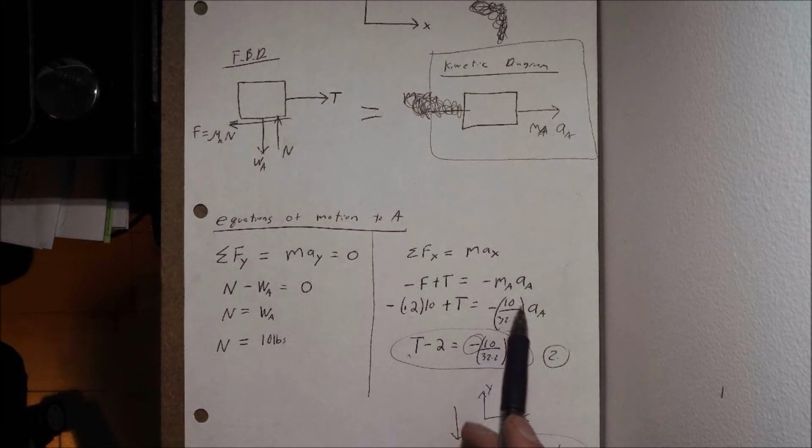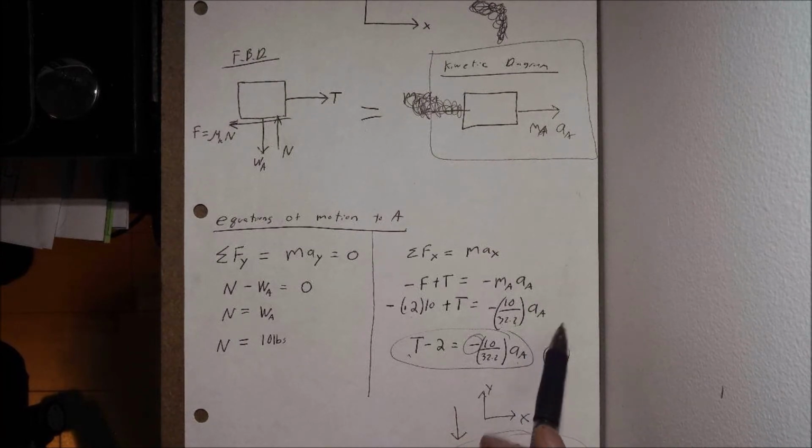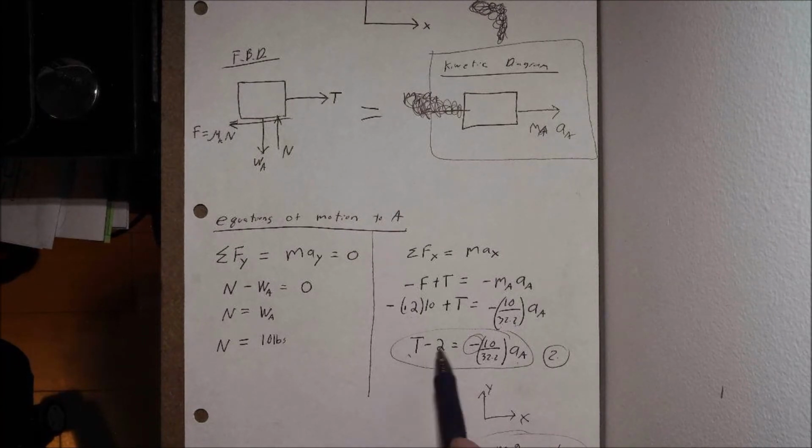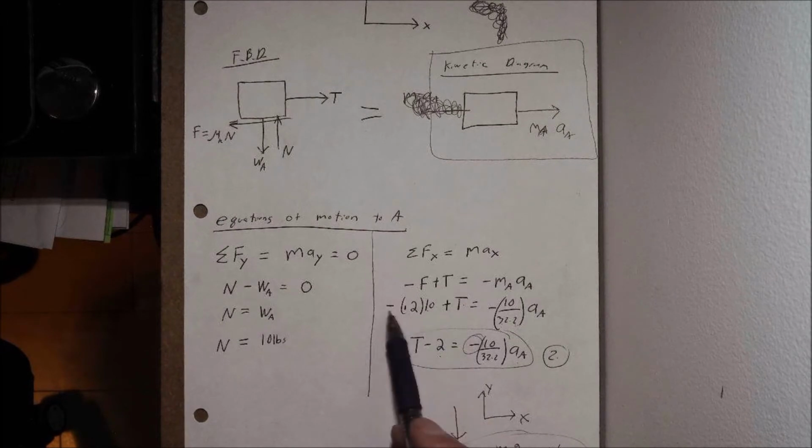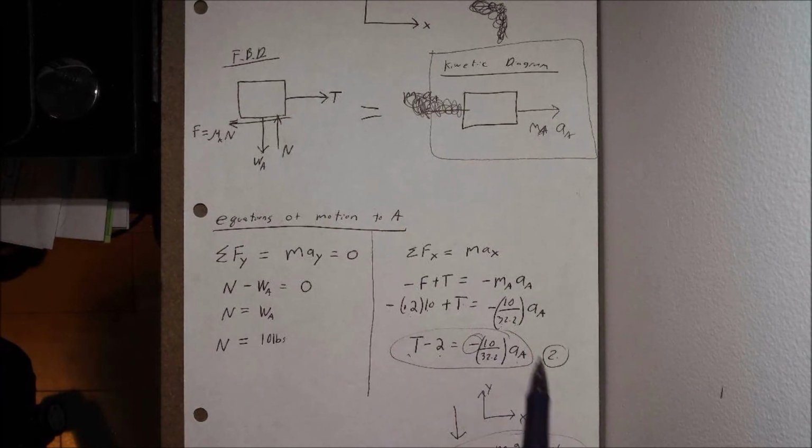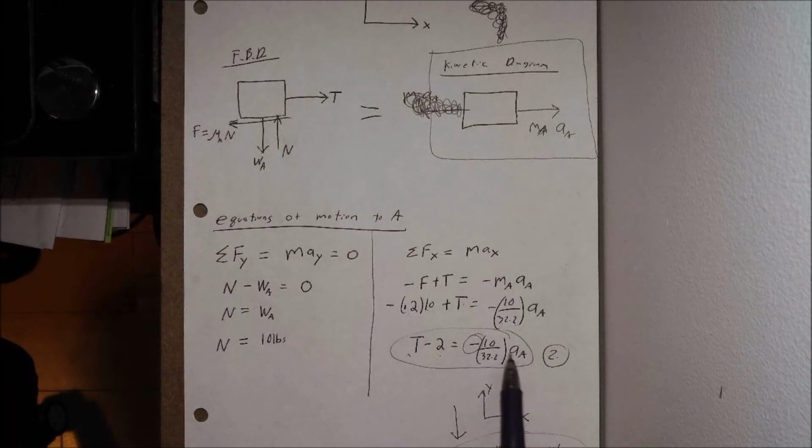This is acting up. So our mass is based off of that there. 10 divided by 32.2 times our acceleration of A. So now 10 times 0.2 becomes 2, so T minus 2 is equal to our negative value of our weight force here, which is 10 divided by 32.2 times our A sub A.